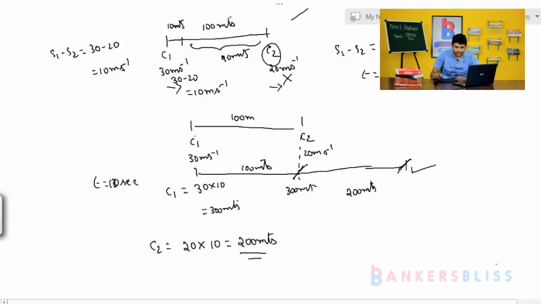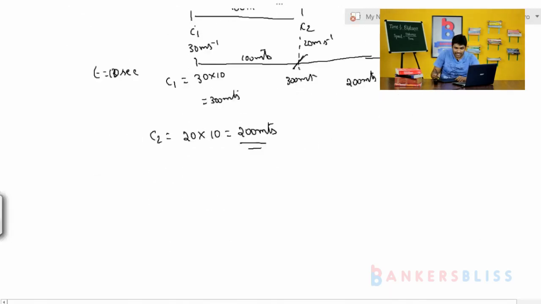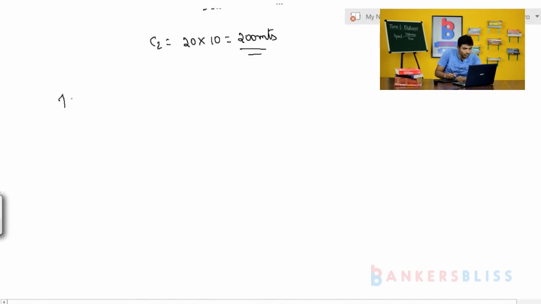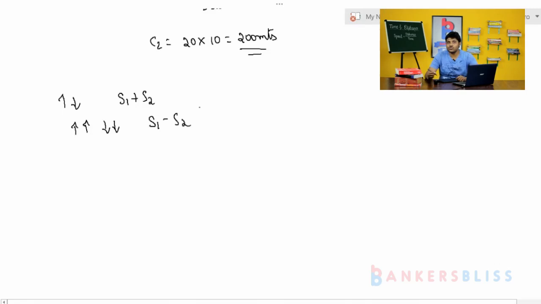Okay, so the relative speed, what does it say? It says that when the two bodies are moving in the opposite direction, we have to add their speeds. So why do we have to add their speeds? I have shown you. If the two bodies are moving in the same direction, then what do we have to do? We have to subtract their speeds. Okay, so this is very important data. If you use this data, you can solve so many problems in less time.